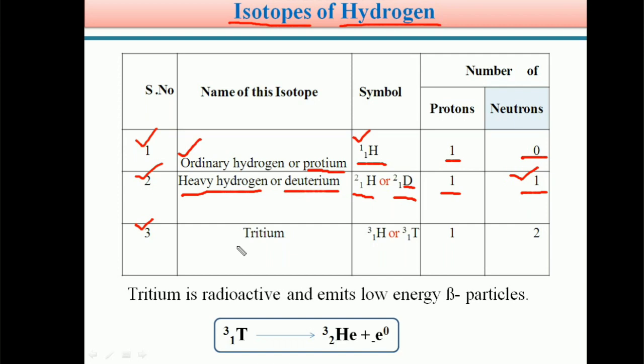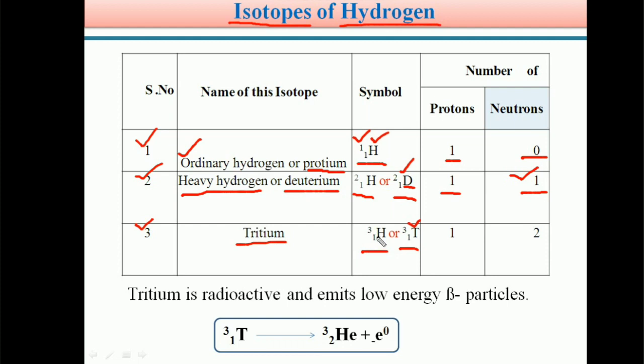The next isotope of hydrogen is tritium. Its symbol is 1H3, or we can also denote it with 1T3. So capital T, students. For protium the symbol is capital H, for deuterium the symbol is capital D, and for tritium the symbol is capital T, or we can denote it with 1H3.